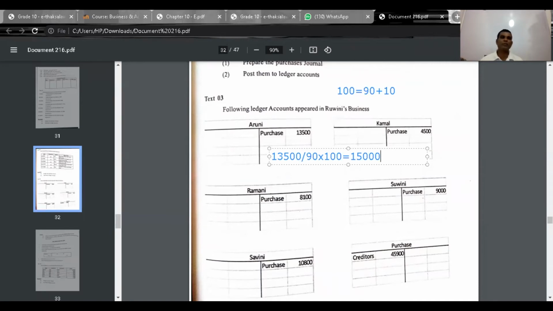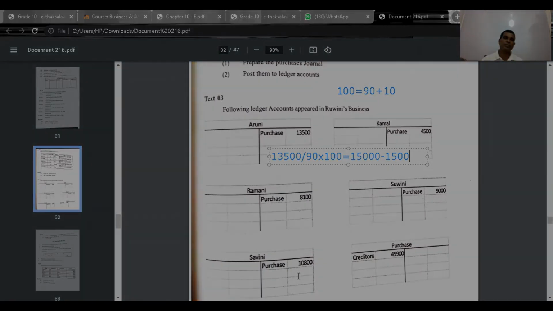Trade discount deducted was 10%. Now 15,000, 10% discount, subtract the discount, then you are getting 13,500. In the same way, 4,500 divided by 90 into 100, 8,100 divided by 90 into 100. Take out the value before deducting discount.